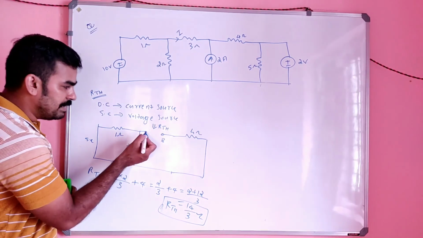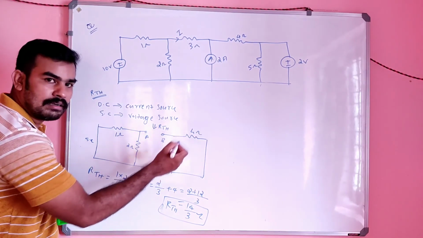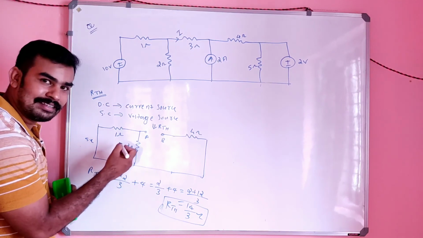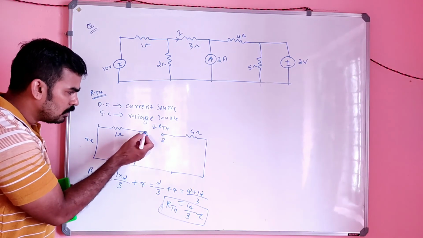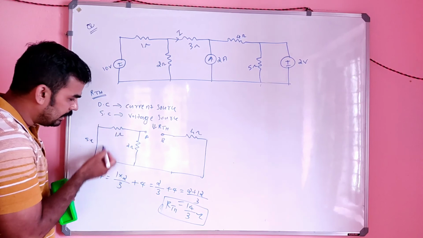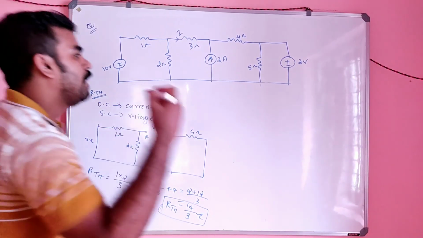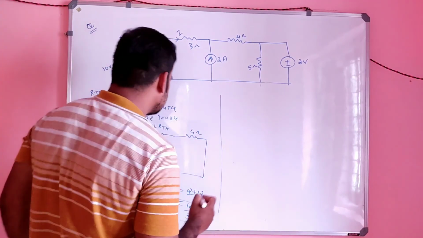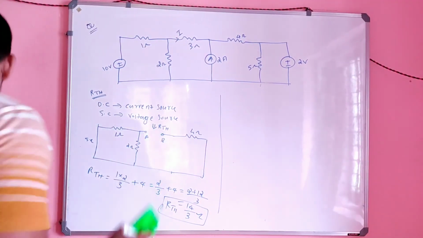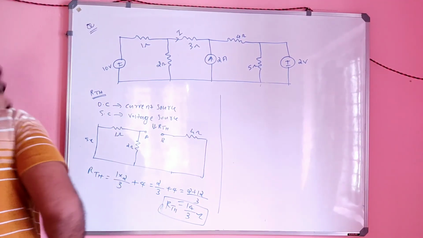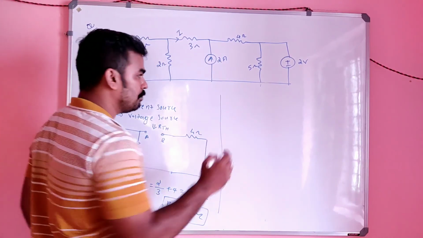Correct? That means when I am moving from A to B, the total resistance I feel is nothing but the RThevenin. So this and this two in parallel, again you come here and it is in series. So it will be 14 by 3 ohm. So what is our final circuit? I got minus 10 by 3 as the VThevenin. VThevenin is minus 10 by 3.